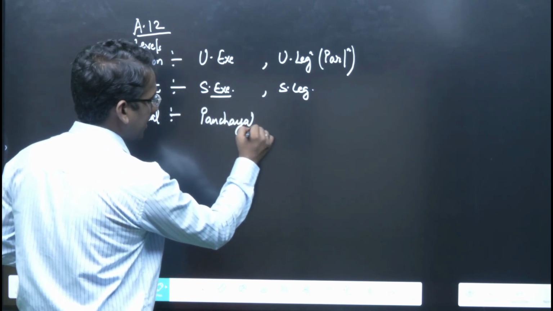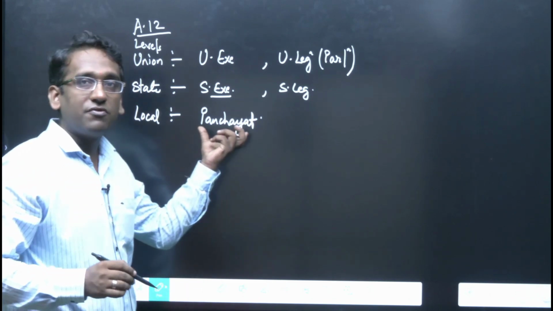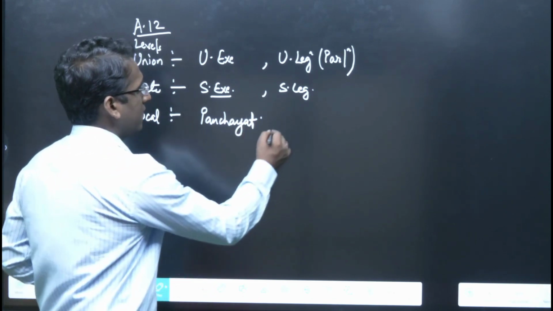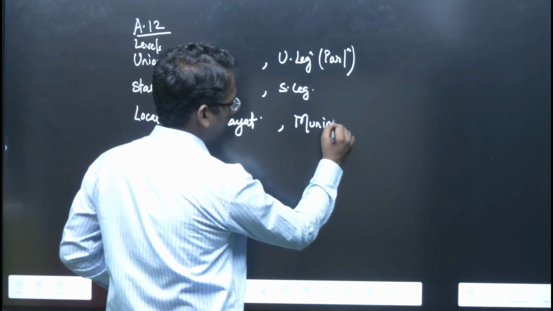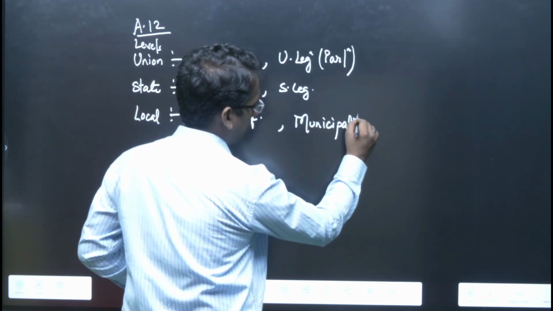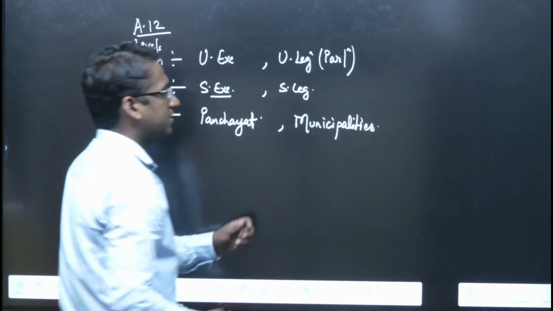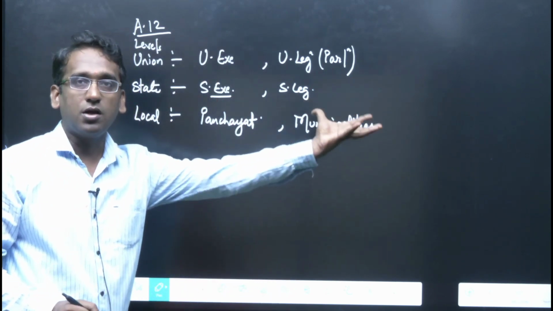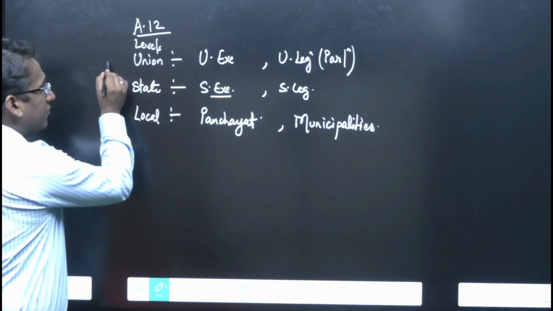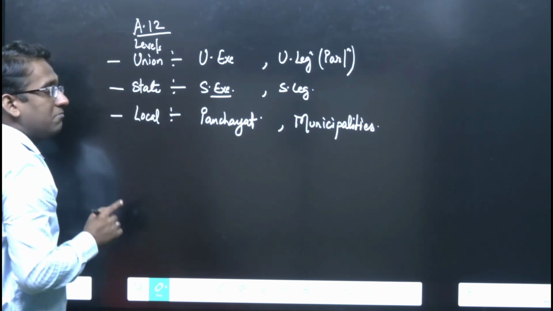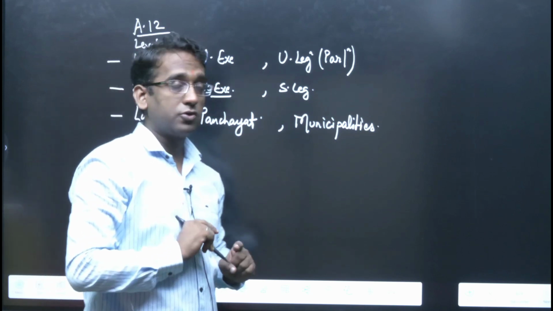Then at local level, we have panchayat, right? Now, panchayat is engaged in the activity of governance. At village level, they do governance. Then we have municipalities. So, even this is engaged in the activity of governance in the local urban area. Okay?